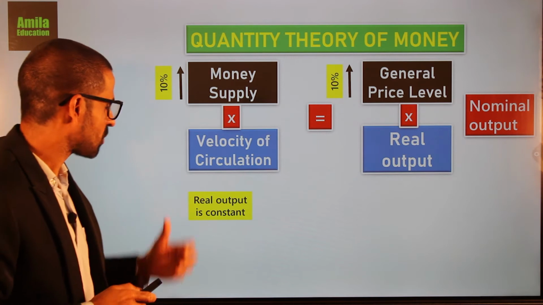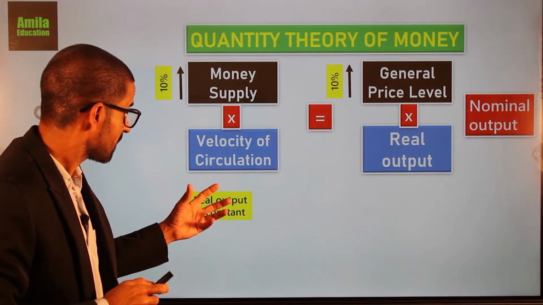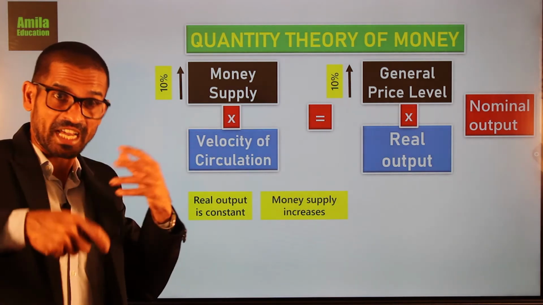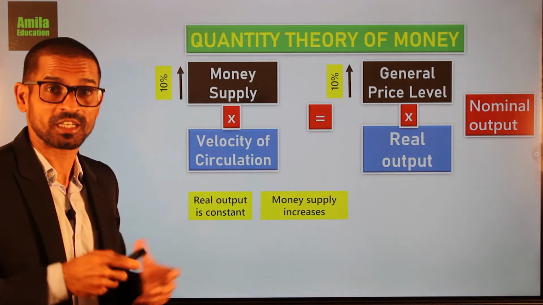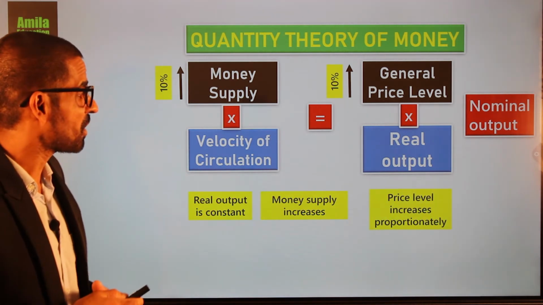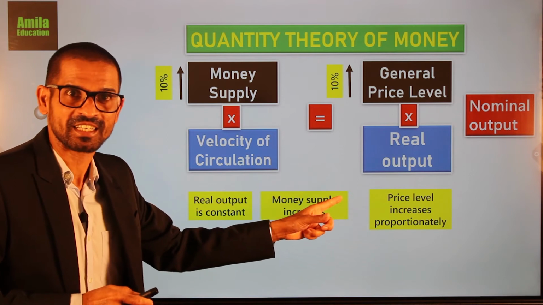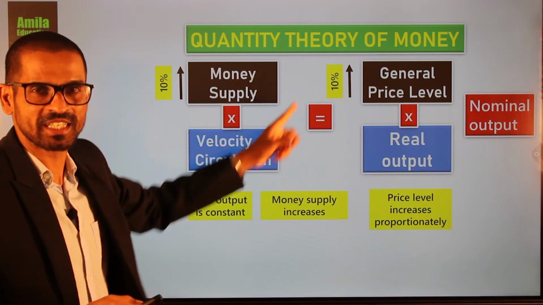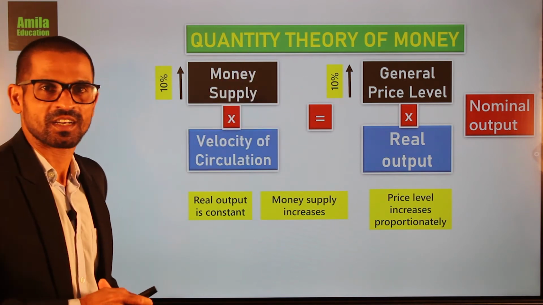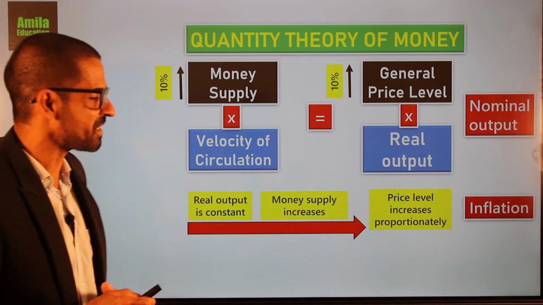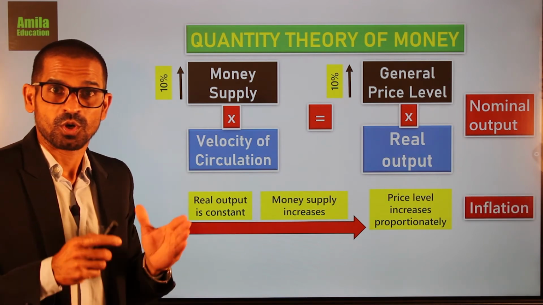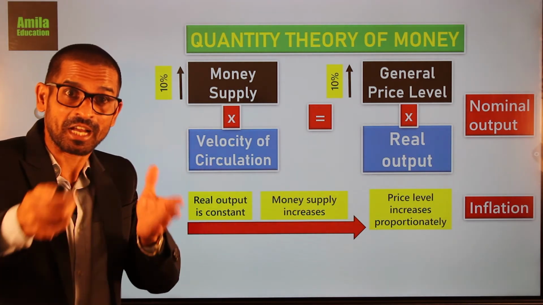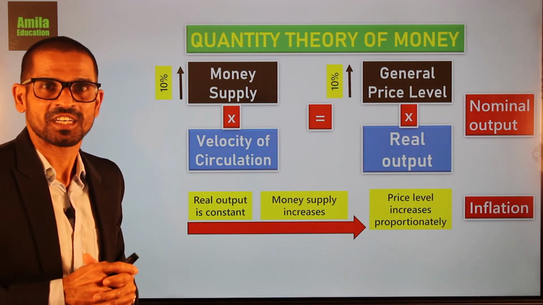So when the real output is constant, and then when the money supply increases, it causes an increase in aggregate demand. People start demanding more goods and services. As a result, price level increases proportionately, in the same proportion. If the money supply increases by 10%, general price level increases by 10% as well. Right? This is known as demand pull inflation. So, now you understand when the money supply increases, there will be a parallel or proportionate increase in general price level.